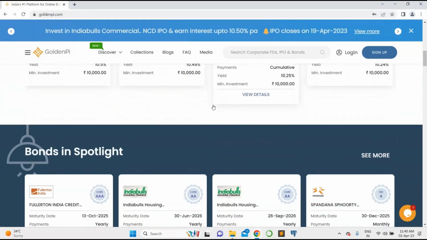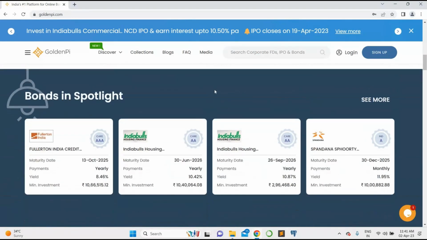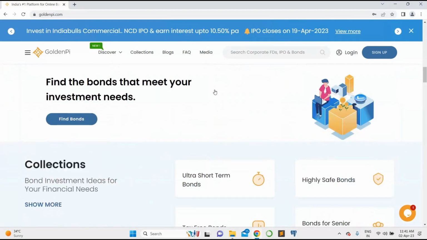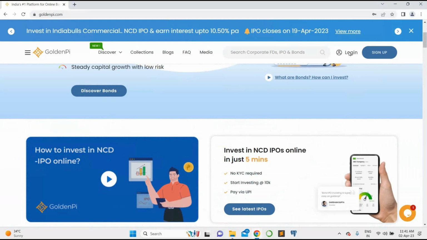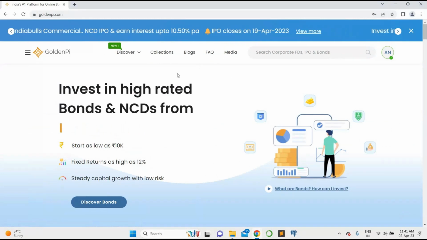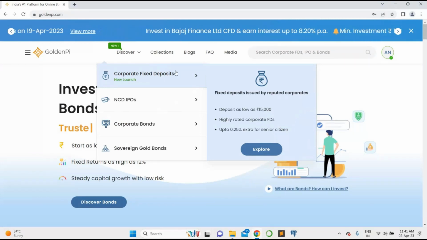You can see the highlights scrolling on top of the page which are ongoing IPOs so that one can take a quick look at those. You can see various segments that are available on GoldenPi without any login. Now I am just going ahead and log in, which is available on top right of the page, and entered my credentials already, and here is the home page we have here.